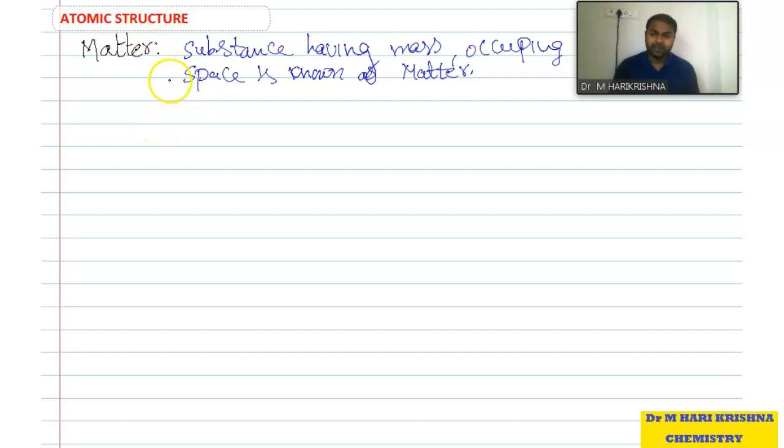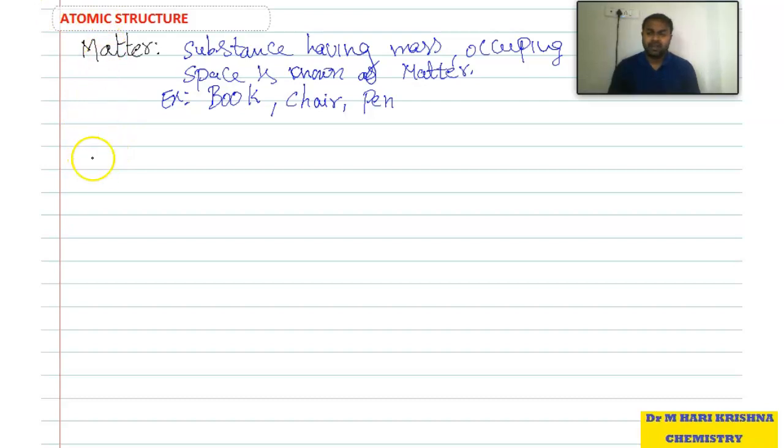Example, if you take any book, it has some mass and occupies some space. So it obeys two conditions: having mass and occupying space. Both conditions are satisfied, so it can be called matter. So matter has mass and occupies space. Book, chair, pen, these are the examples.